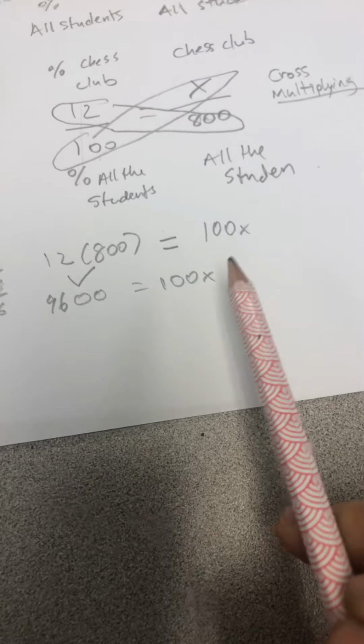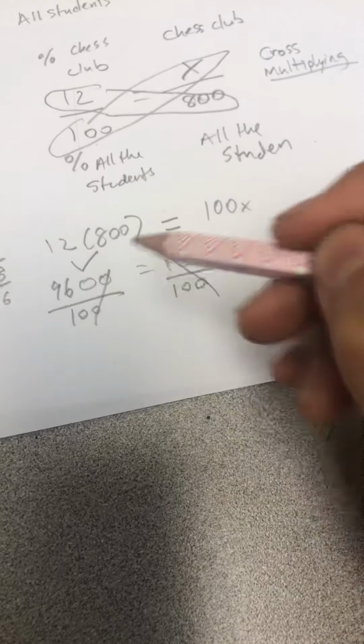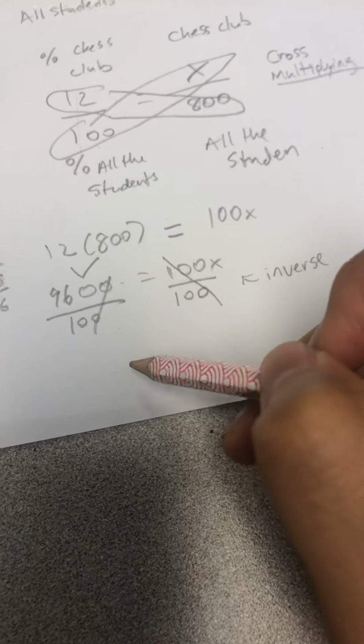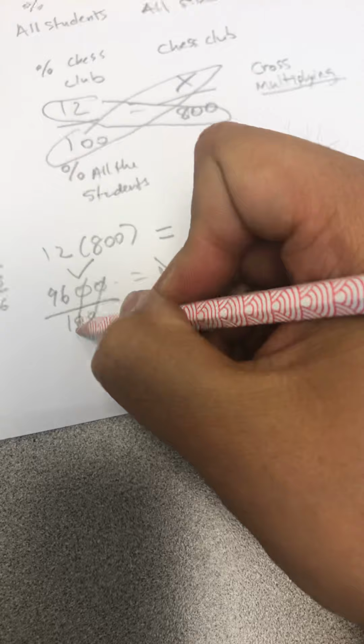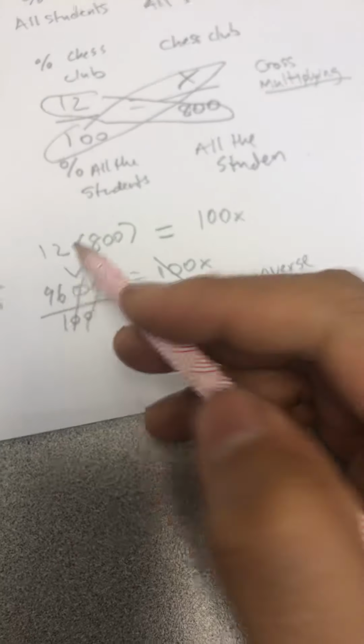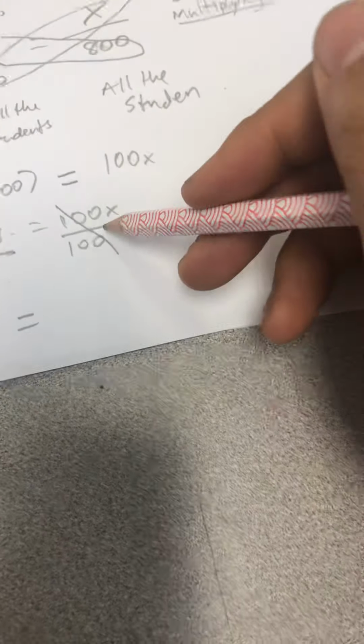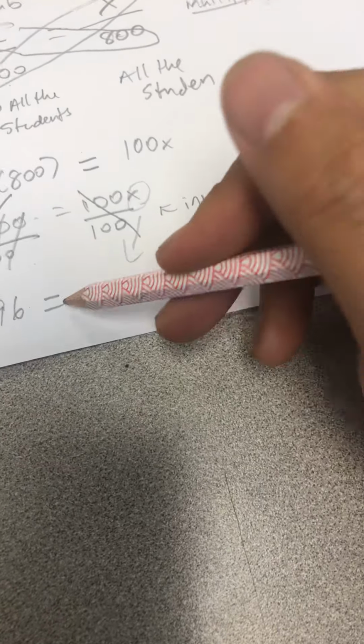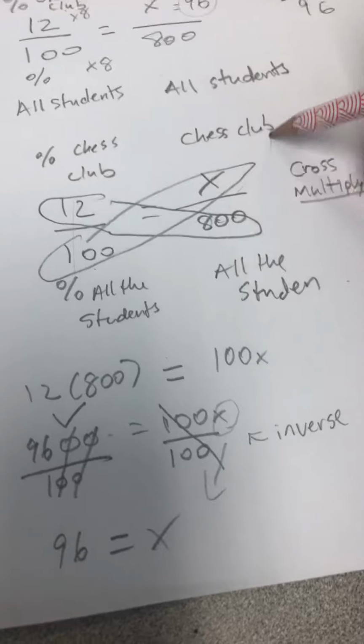A little shortcut here. If we have a pair of zeros, we can cancel them out. It's like dividing the numerator and denominator by 10. We're also going to do it over here. 96 divided by 1 is 96. And what am I left with here? I'm going to bring that down. 96 is equal to x. X stands for the number of students that attended chess club.